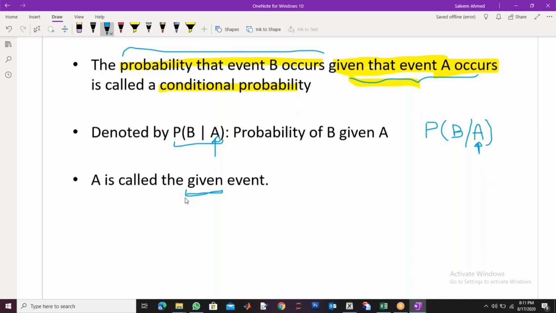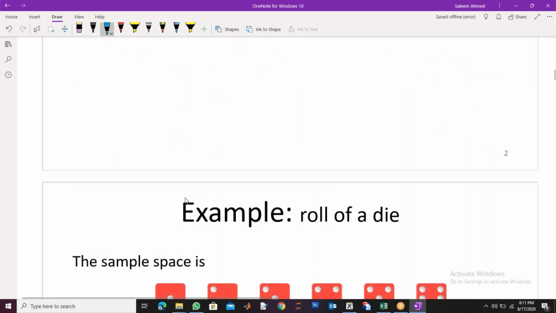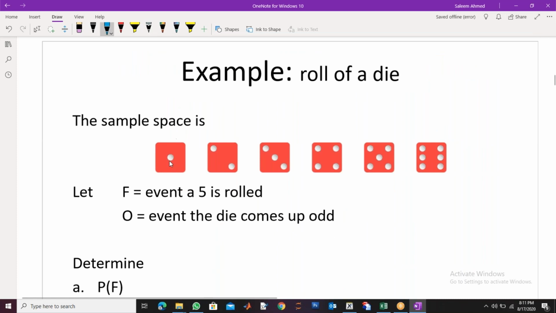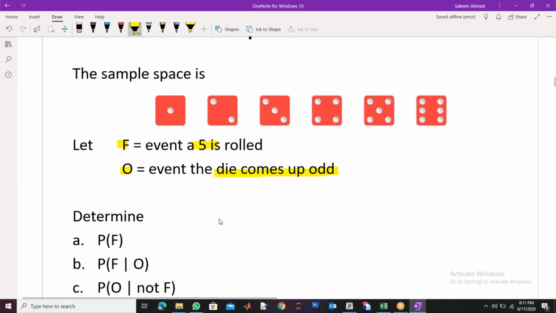Let's say I give you an example. If I roll a die, the sample space is this, right? 1, 2, 3, 4, 5, 6. These are the 6 faces of a die. Any one can occur. So let us define two events F and O. F for 5 and O for odd number. So let's say F is the event, a 5 appears, a 5 is rolled, and O for odd, right? An odd has already appeared. Now, based on these two, I can ask you questions.